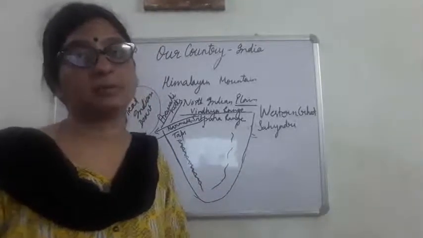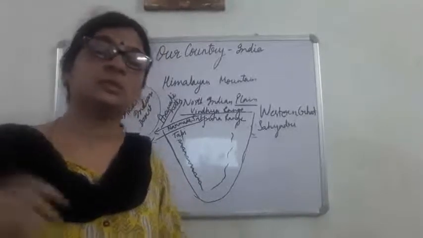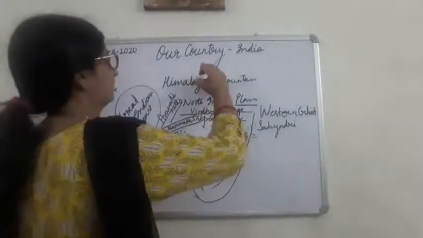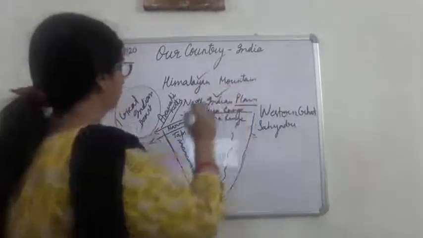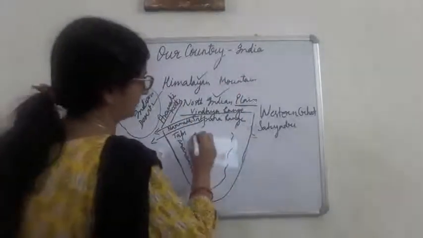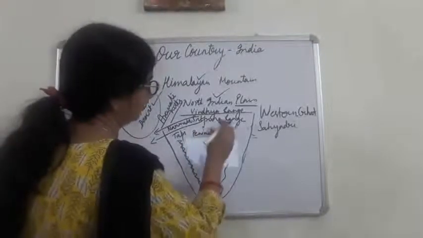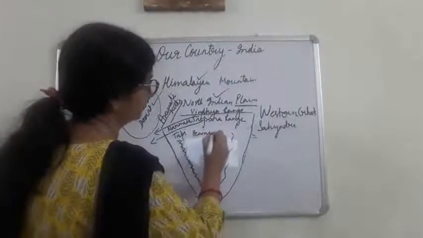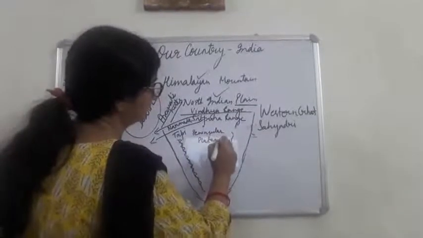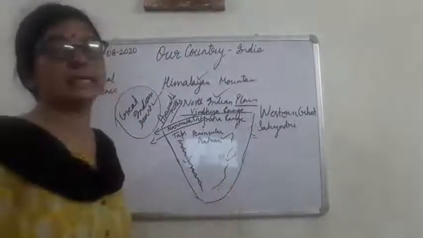All these we get from the Deccan Plateau only. Okay, so this we have done: Himalayan mountain, North Indian plain, Great Indian desert, then peninsular plateau, what I wrote earlier, peninsular plateau. Okay, and then this is Western Ghat, this is Eastern Ghat.